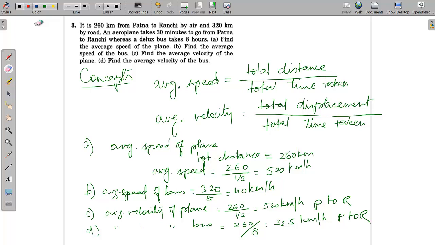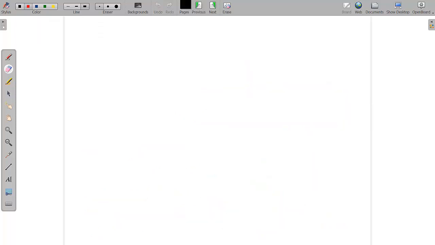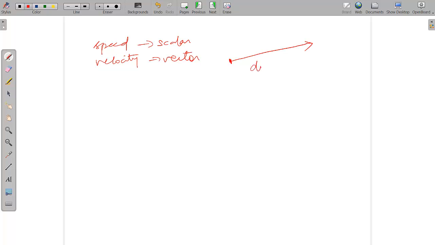First, we will see the difference between speed and velocity. Speed is a scalar quantity, whereas velocity is a vector quantity. Being a vector quantity, it has a magnitude and a direction. When we say velocity, it depends on the displacement, and when we say speed, it depends on the distance traveled. And as you know, displacement means the shortest distance between the 2 points.